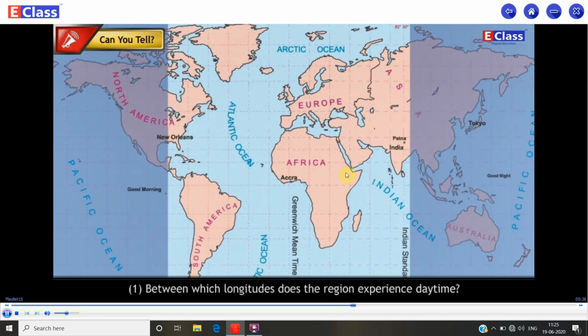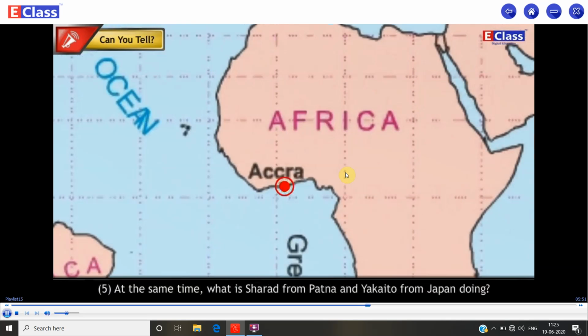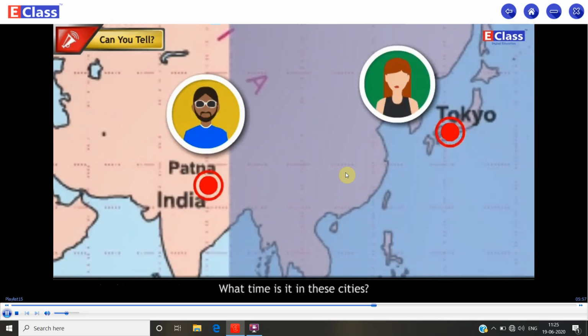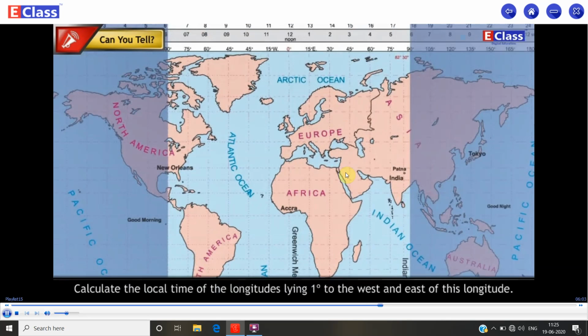Between which longitudes does the region experience daytime? Which longitudes experience noon and midnight respectively? Edward from New Orleans is on which longitude? What is the time at Accra city? At the same time, what is Sharat from Patna and Yakaito from Japan doing? What time is it in these cities? Select any one longitude. Calculate the local time of the longitudes lying 1 degree to the west and east of this longitude.